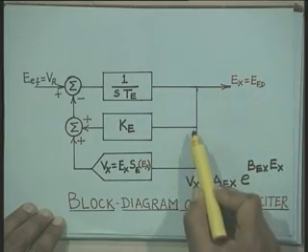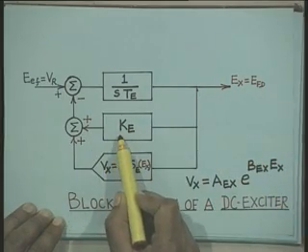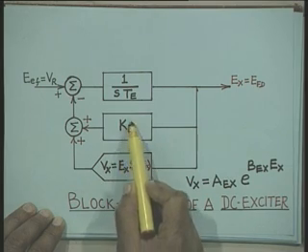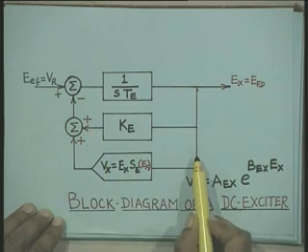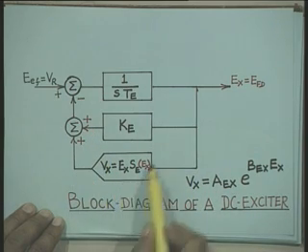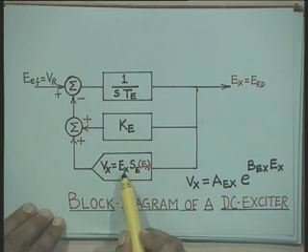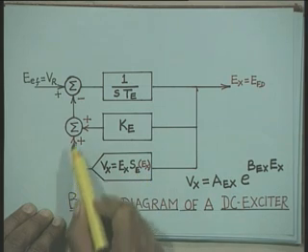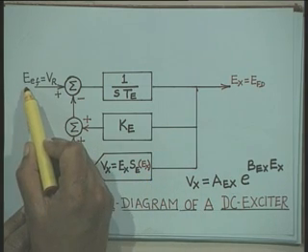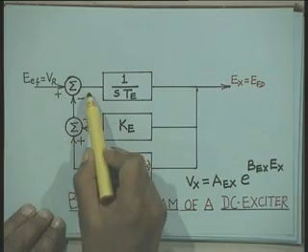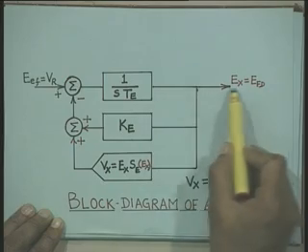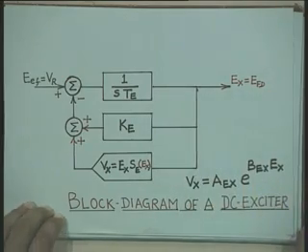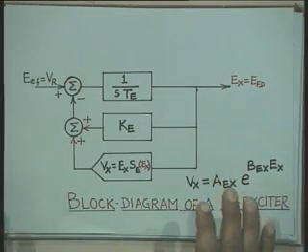Therefore, this model comes out something like this, here is E_X. This is the gain K_E. Therefore, output from this block will be K_E into E_X. Output from this block will be a saturation quantity, that is V_X, which is E_X into S_E(E_X). Okay. These two are added and subtracted from E_EF. Now, whatsoever comes is multiplied by this transfer function, and you get E_X. Therefore, the transfer function model of a separately excited DC exciter is given here.